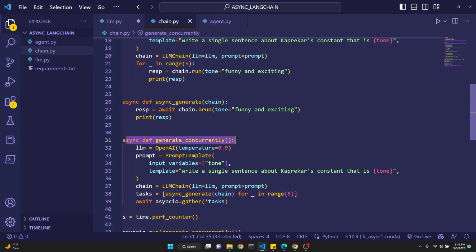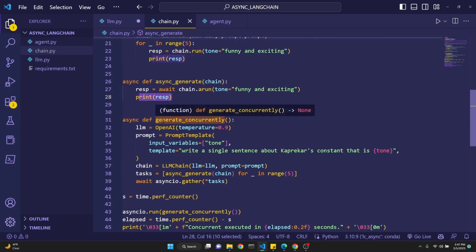When we're defining this, async def async_generate takes in a chain parameter and then gets the response with await chain.arun. Pay attention to arun, and tone is funny and exciting. This is very similar to the serial calling of the chain, but this time we're using await and arun. Okay, and then we're printing the response.